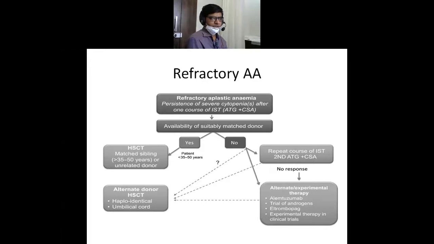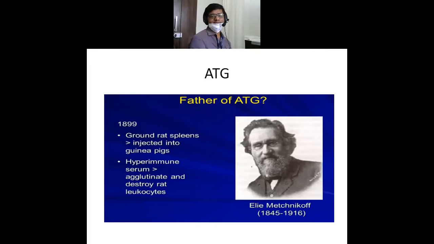First and foremost is the hematopoietic stem cell transplant from a matched sibling donor. Second comes anti-thymocyte globulin, that is horse ATG. Third comes the drugs, that is cyclosporine, androgens, and eltrombopag, and fourth come the experimental therapies which are available.